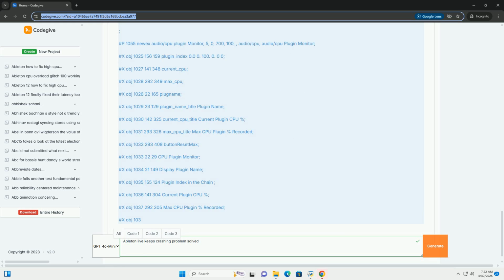4. Driver updates, crucial. Audio interface drivers: this is the most common cause of crashes. Go to your audio interface manufacturer's website and download the latest drivers compatible with your operating system and Ableton Live version. Uninstall the old drivers before installing the new ones.